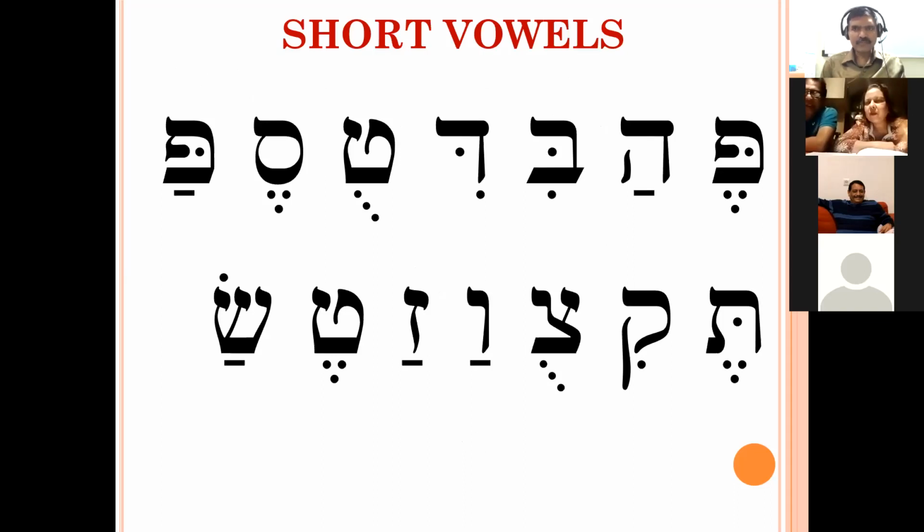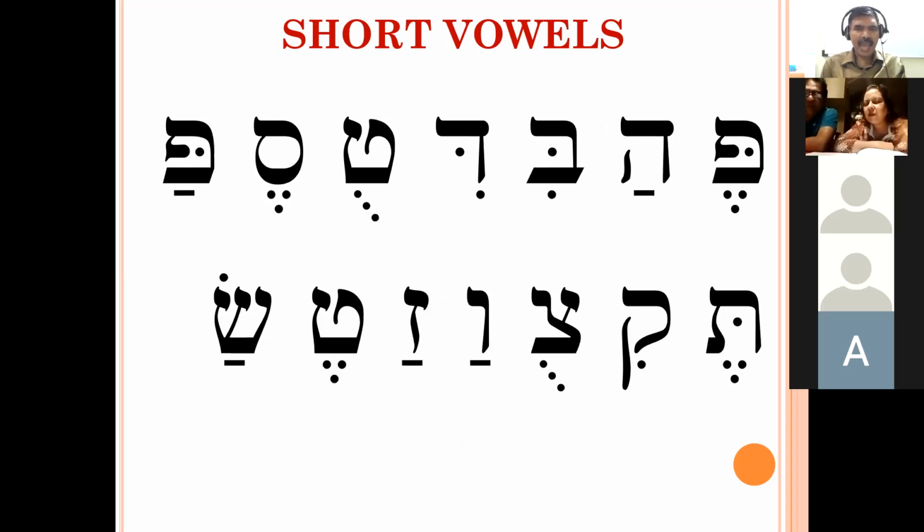Then short vowels. Pe, ha, di, tu, se, pa, te, vi, pi, su, va, ja, za, te, sa.